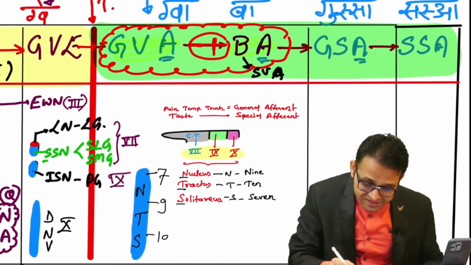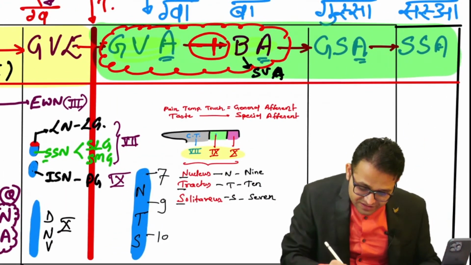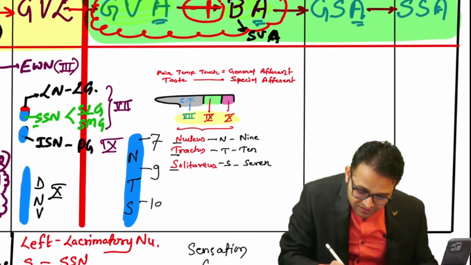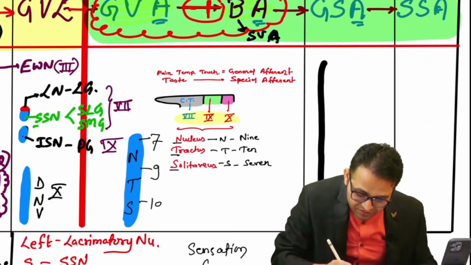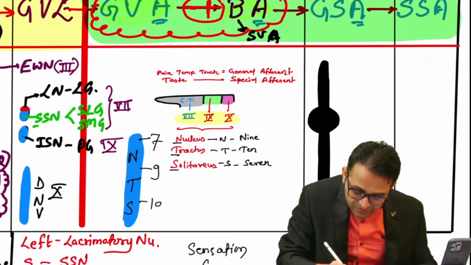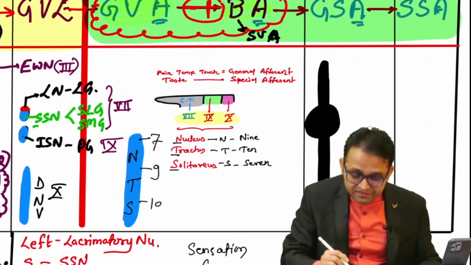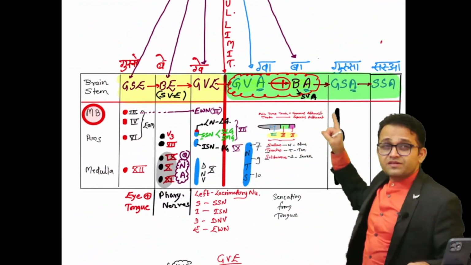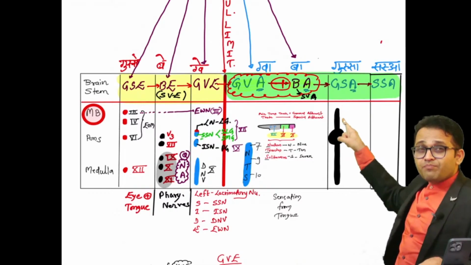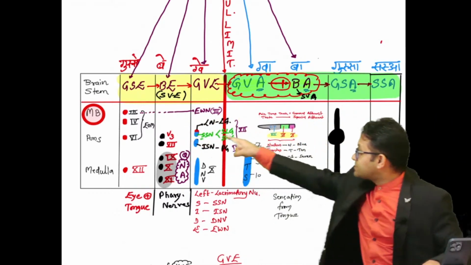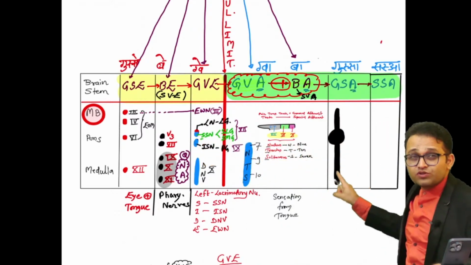So what will you say, sir? These are the cranial nerve nuclei located in the midbrain, medulla as well as pons, and there is the chief nucleus at which portion, sir? Pons. So this is just a relative diagram. The upper part is the mesencephalon, the midbrain. The middle part is the pons, and this part is going to the medulla.